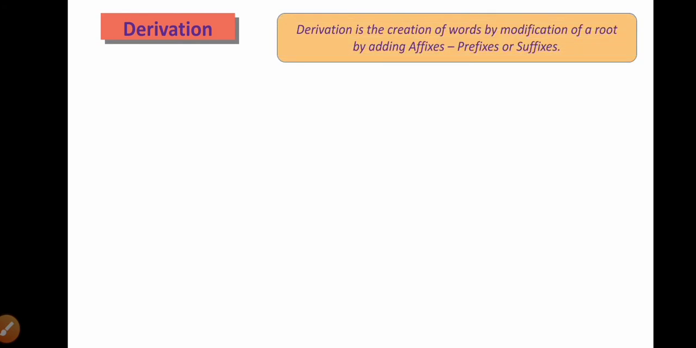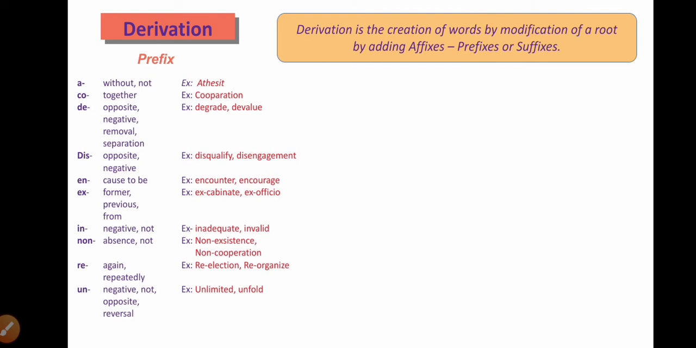The next method is called derivation. In derivation, what we have seen is the creation of words by modifying the root word by adding extra letters to it, either as a prefix or as a suffix. Let's see a few examples for the prefixes: a, co, de, dis, en, ex, in, non, re, un, il. There are so many prefixes available. By adding all those prefixes, we can generate new words.